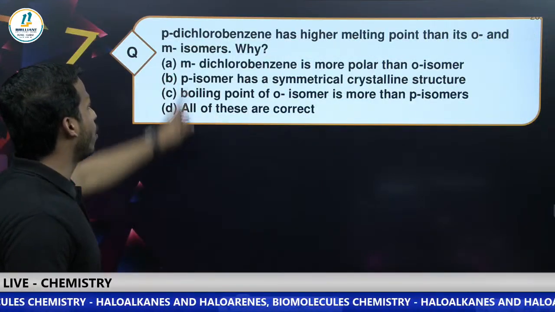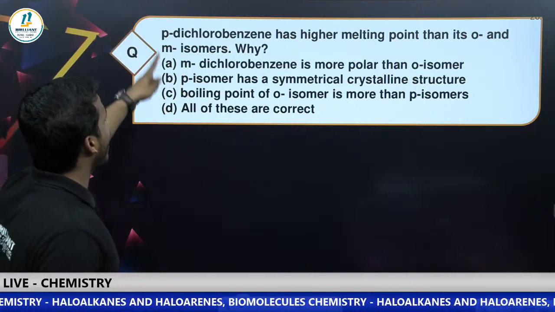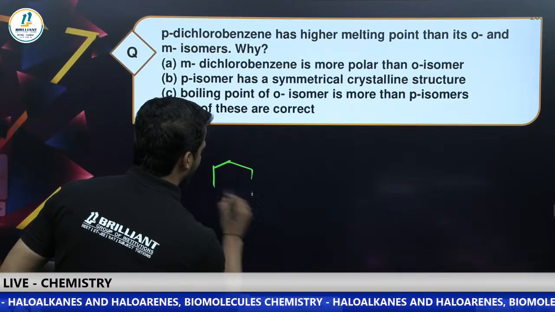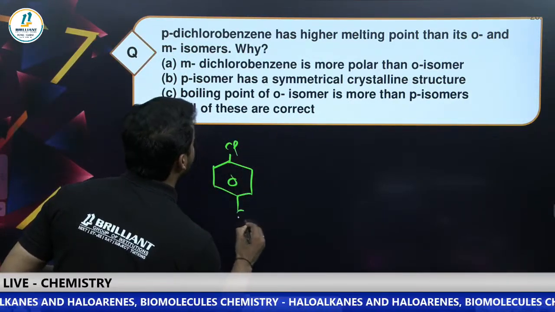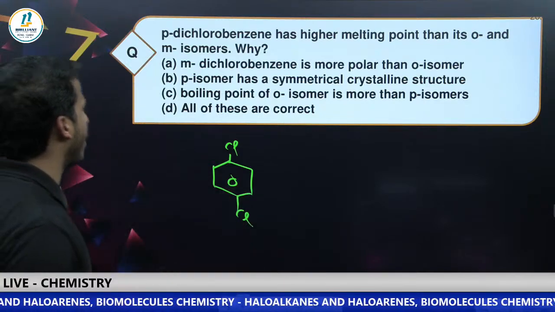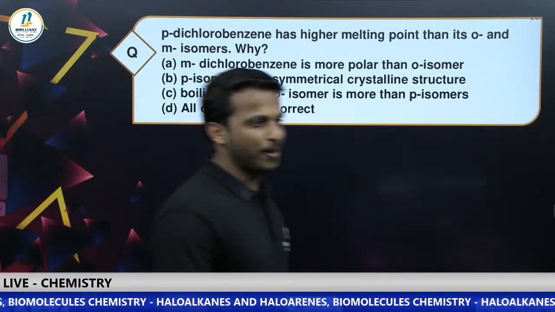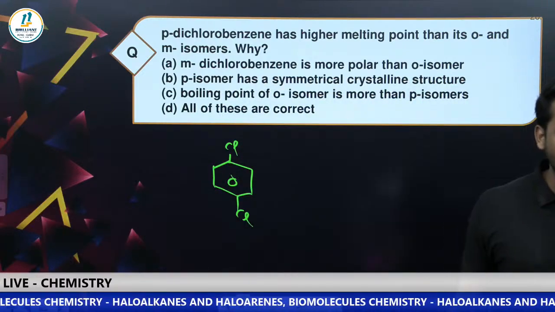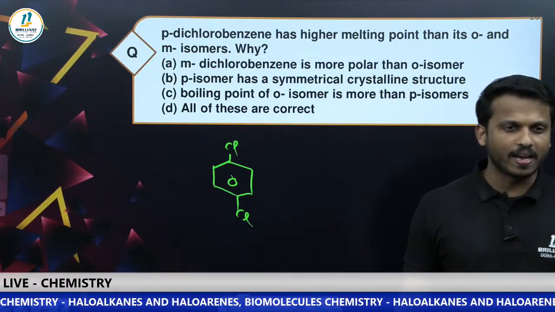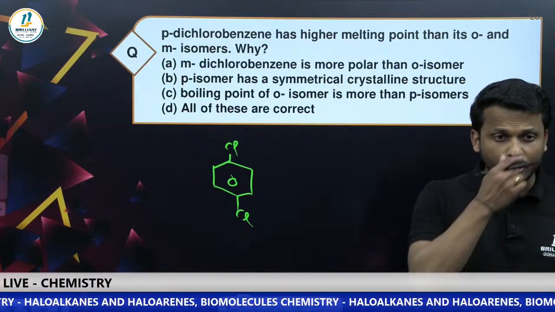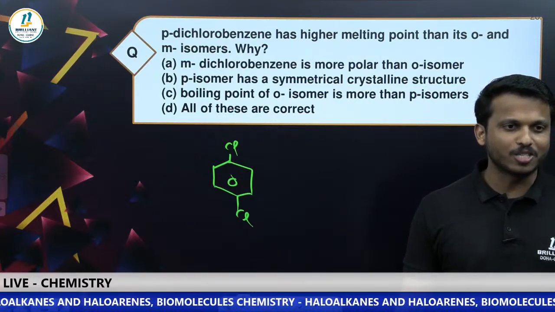Next question, you know the answer very well. Para-dichlorobenzene has a higher melting point than ortho and meta isomers. Why? What is the reason? That is because of what?